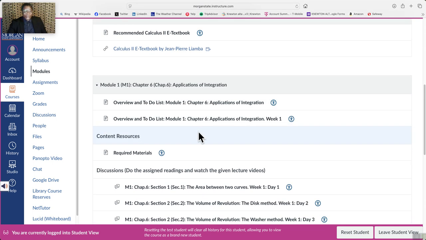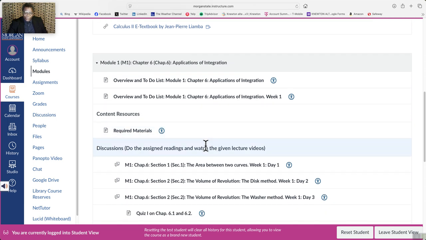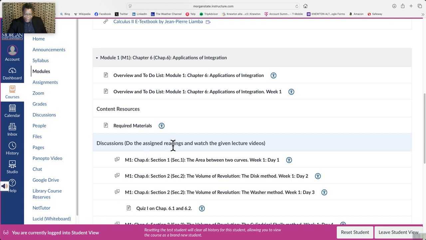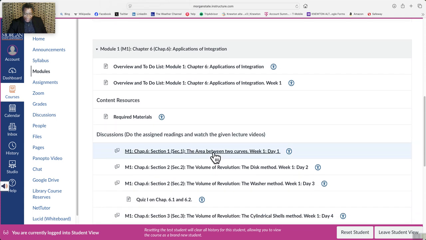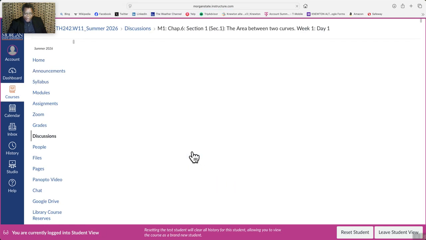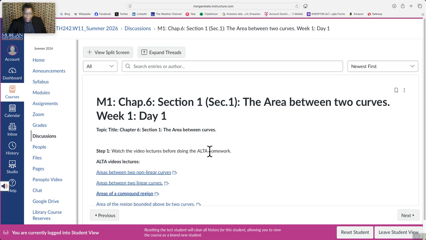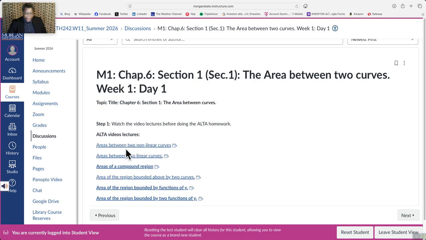Now for the modules that you see here, this is where you can start your readings. So where do I start to read or to watch videos for this online course? Remember, the online course doesn't have a classroom. You don't meet with the teacher. You do your reading, you watch the videos, and then you do the assignments. If you click in here, you'll see the videos that you can watch.